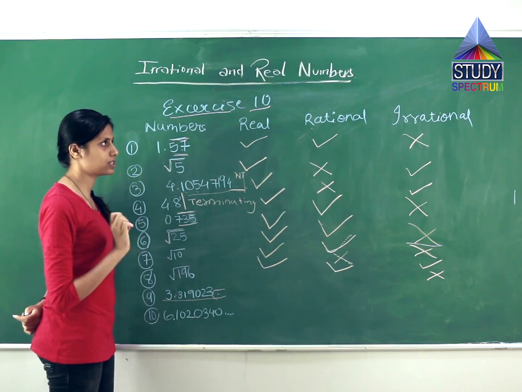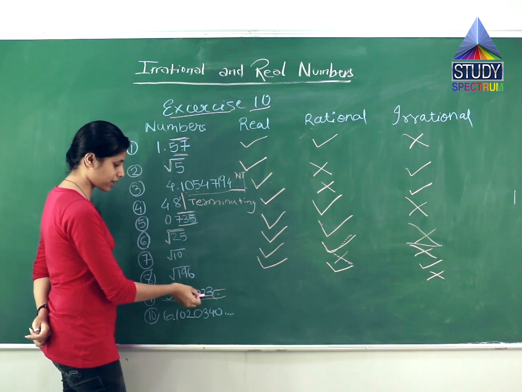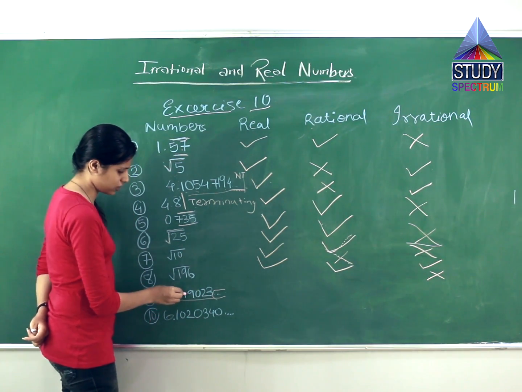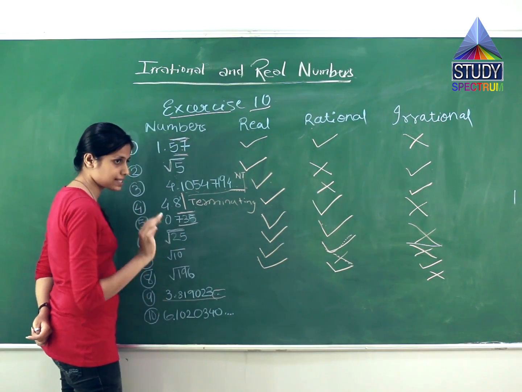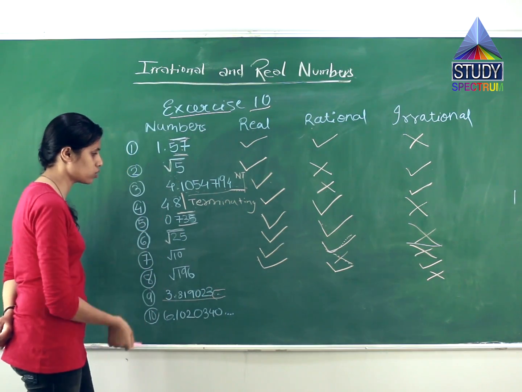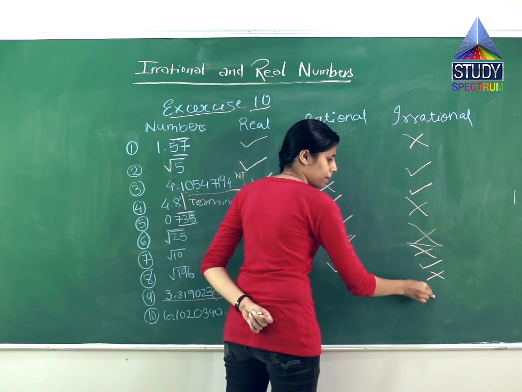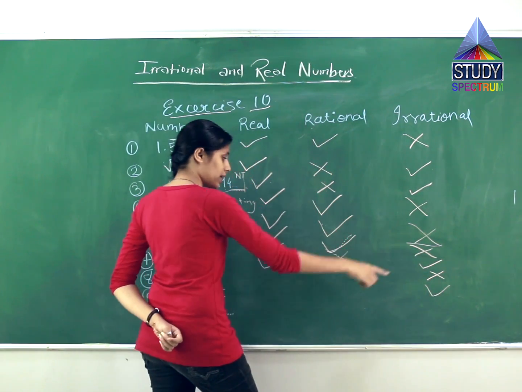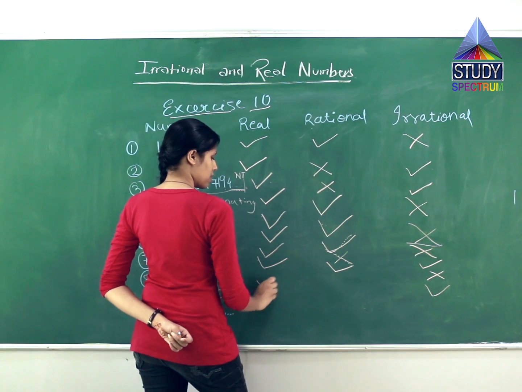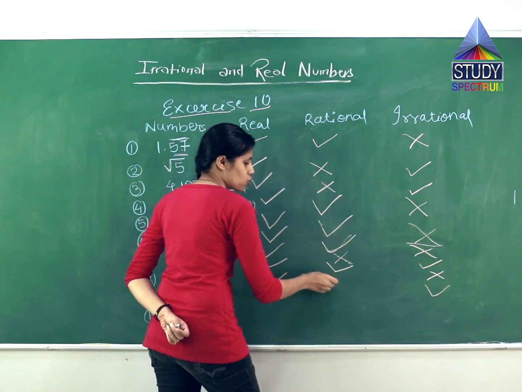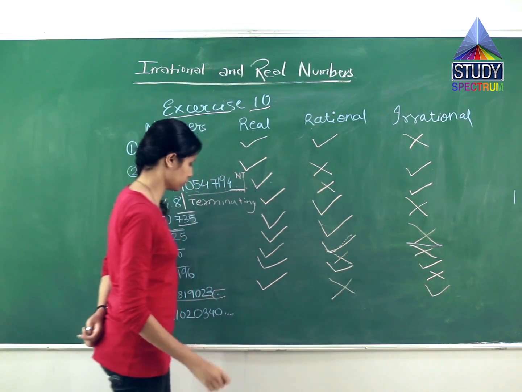So in the third step, what do we have to see? Is it recurring? See this number, 819023. Is any number recurring? No. The answer is no. So what will it be? It will be an irrational number. To be an irrational number, it has to be first a real number. Ultimately, there is no option for this. It has to be no.